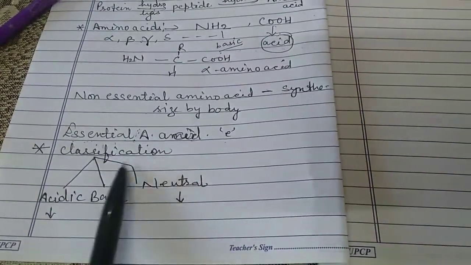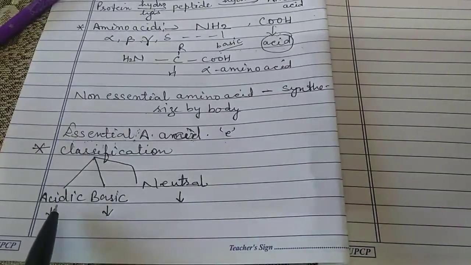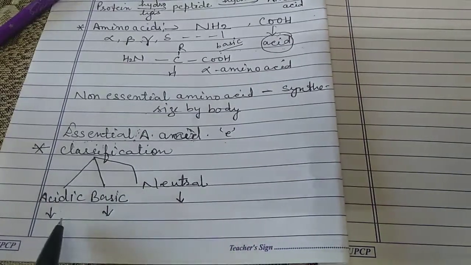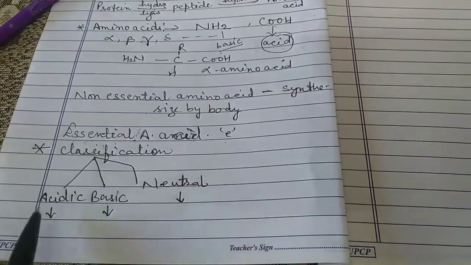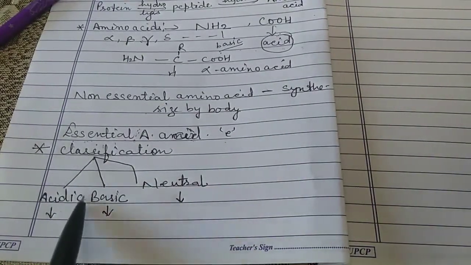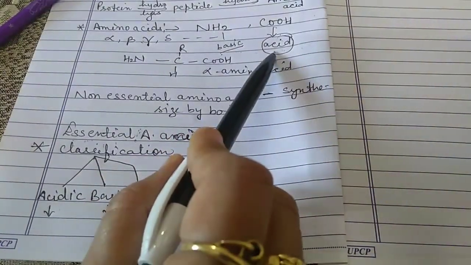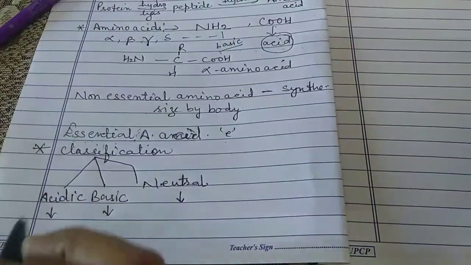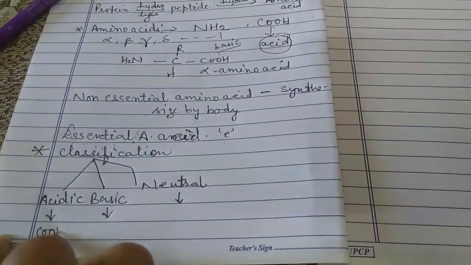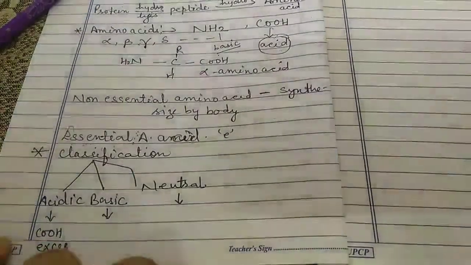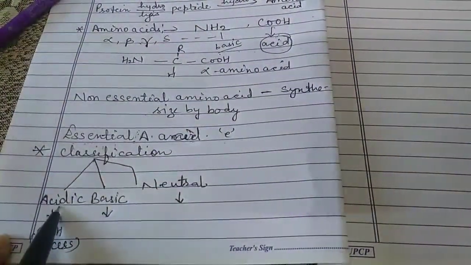The amino acids are classified into three categories. First is the acidic, then the basic, and then the neutral. As is clear from the name, acidic means, in the case of the amino acid, the acidic part is the carboxylic part or carboxyl group. So if the COOH, that is the carboxyl group, is present in excess, it is called the acidic amino acid.